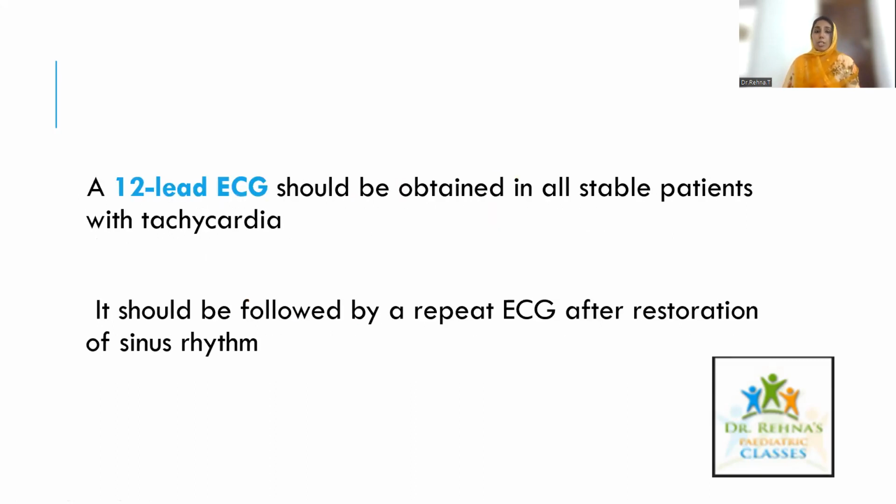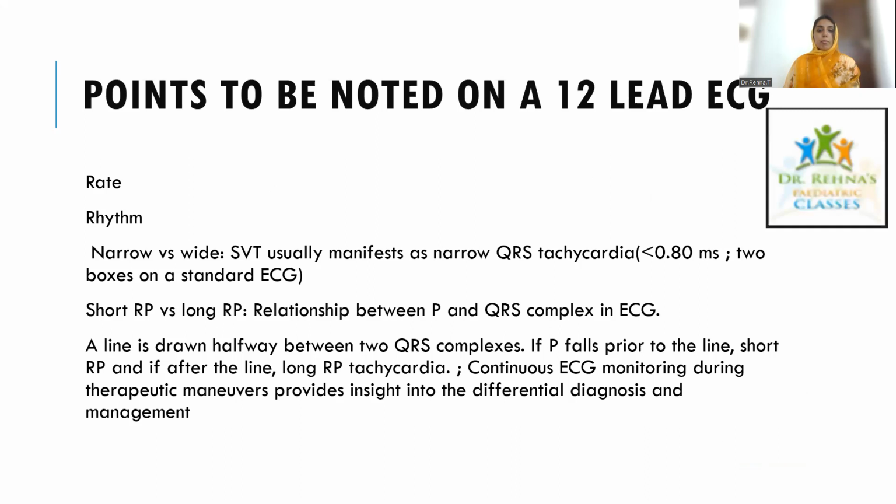Whenever you treat a child with tachycardia, please don't forget to take a 12-lead ECG. And once the diagnosis is established, after return to sinus rhythm also, you have to repeat an ECG. Please note that. So what will you see on a 12-lead ECG? You have to find out the rate, the rhythm, and whether the QRS is narrow or wide.